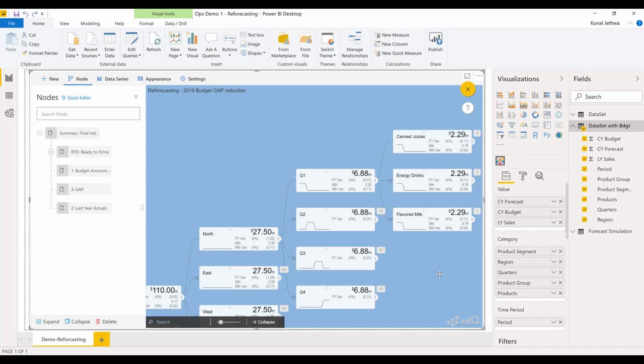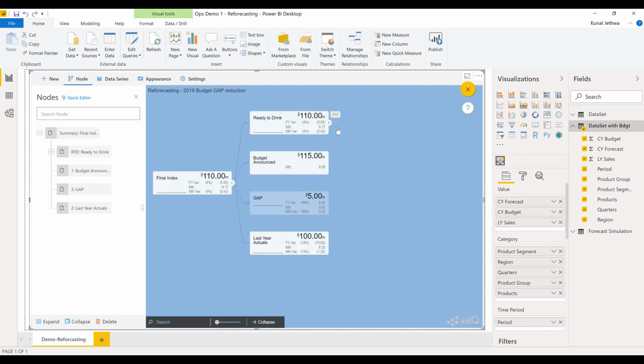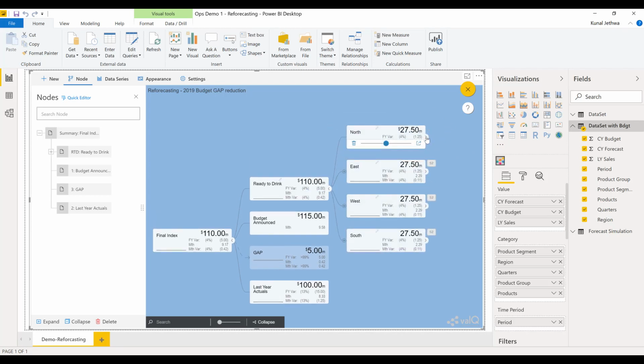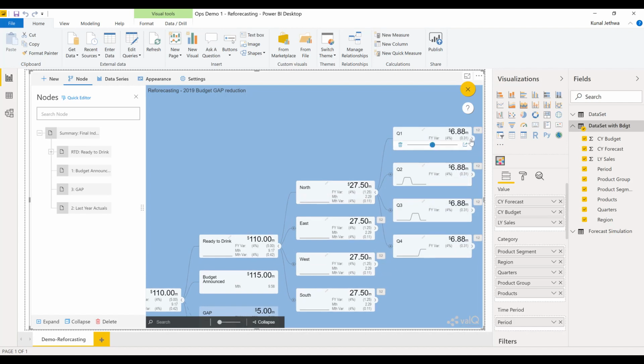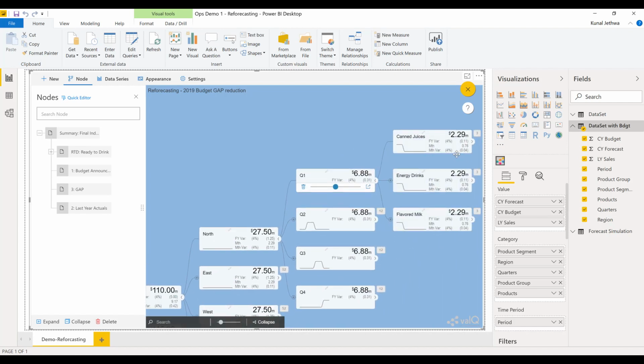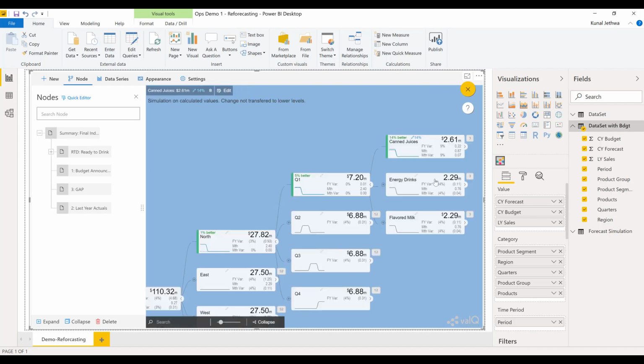So from a top-down method perspective, our value driver tree connections and relationships have been built, and now we simulate and start the reforecasting process. When I collapse this, I can get into the first level of relationship in the VDT, value driver tree. I get into North, and let's say I get into the first quarter and I increase a little bit of canned juices.